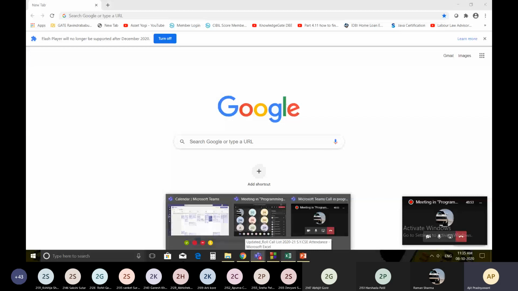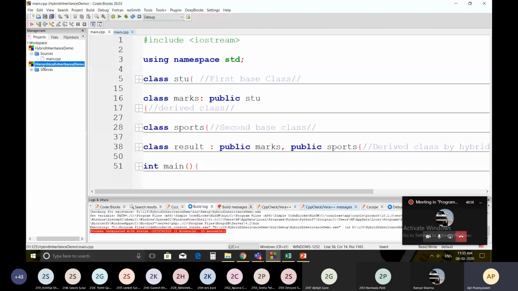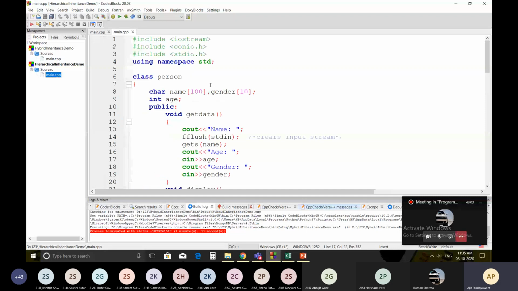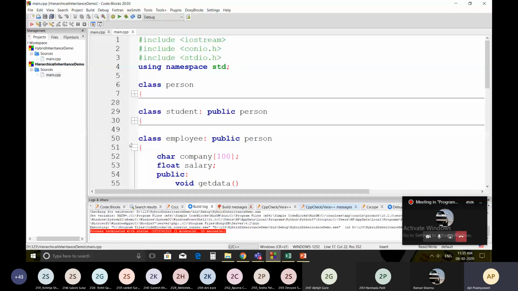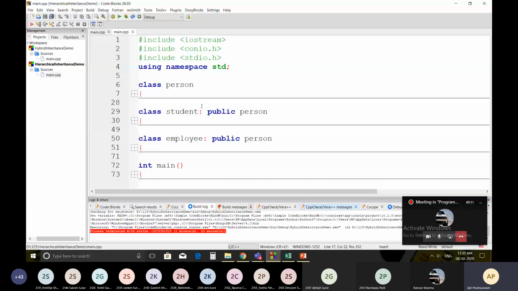This is our hierarchical inheritance, and this is the code for hierarchical inheritance. Just see the code. In this we have three classes: person, student, and employee. This is the super class person.